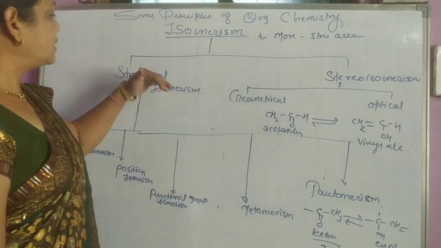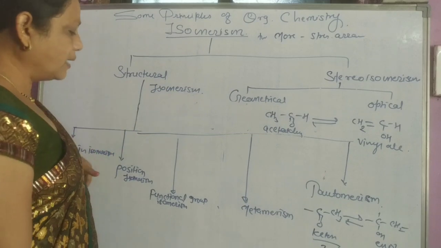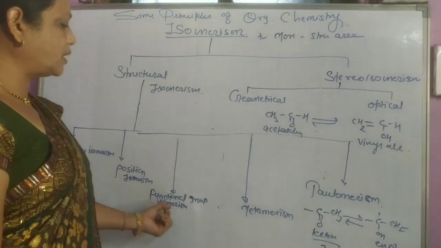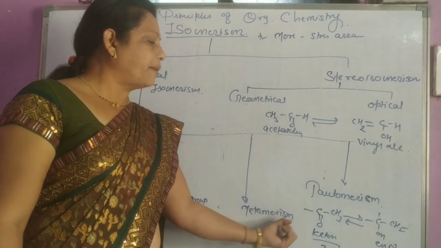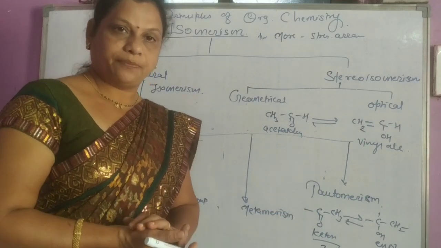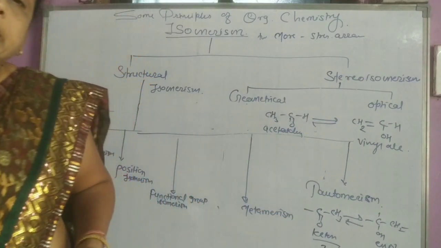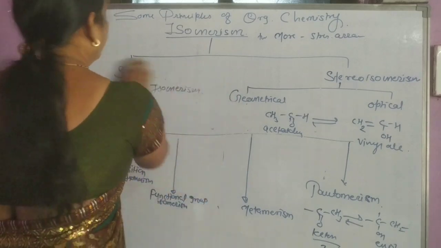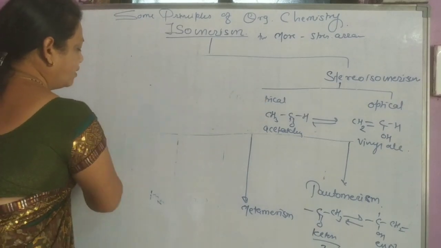So this is structural isomerism, classified into chain, position, functional group, metamerism and tautomerism. After watching this video, attempt the following questions.